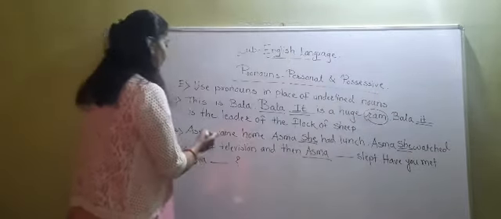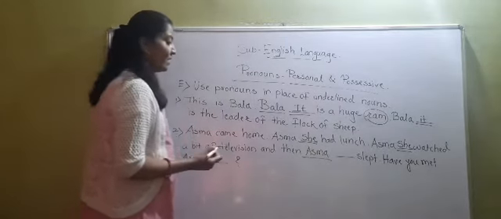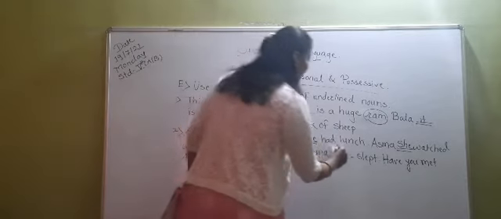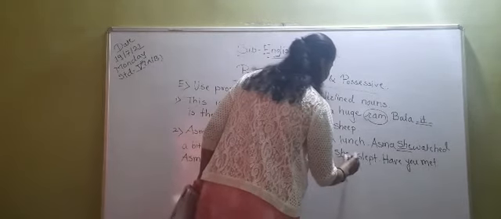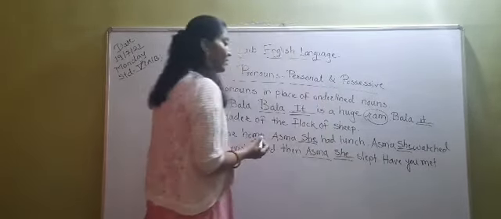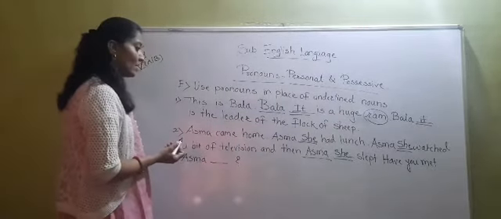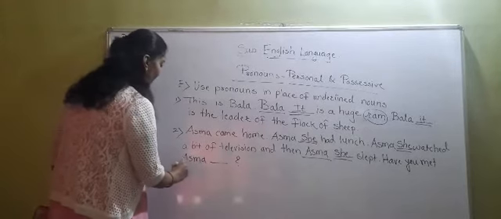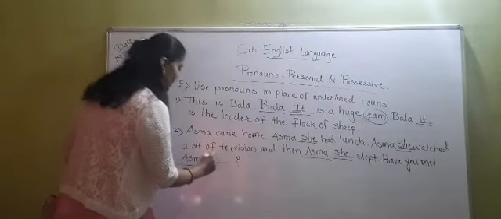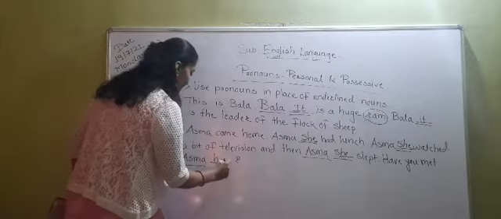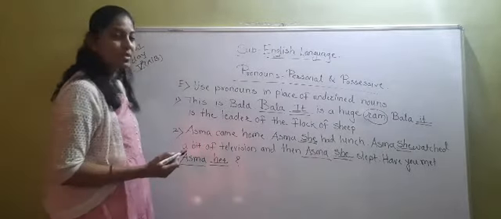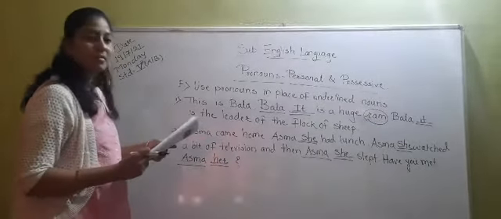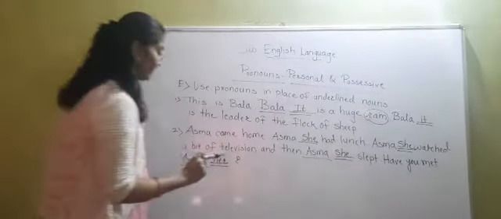She watched a bit of television and then Asma dash dash slept. Then she slept. What we will write here? She. She slept. Okay. Have you met Asma? So instead of Asma, what you will use here? Have you met her? Because it is a girl, so for girls we are using her. Okay. So now let's see the sentence number 3.